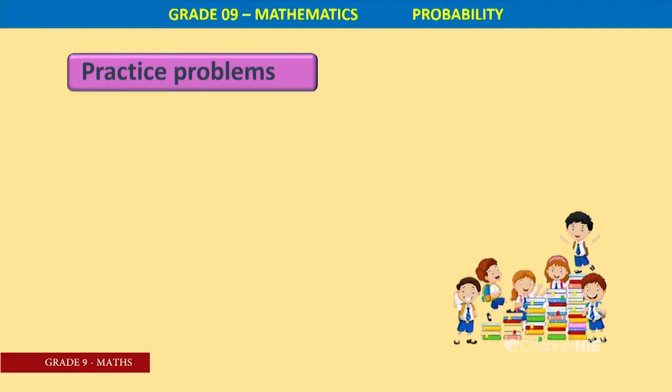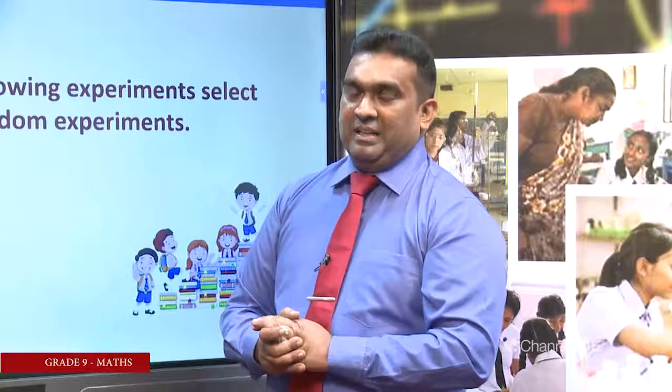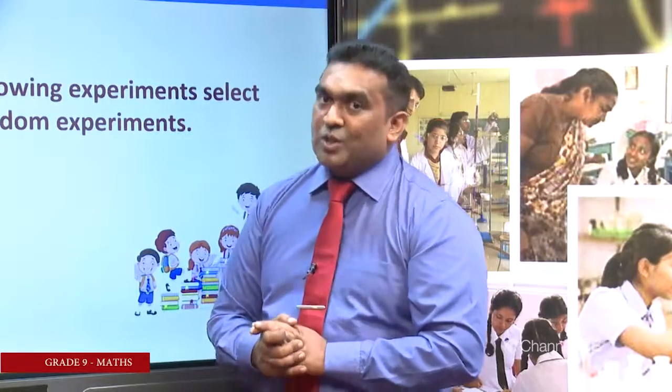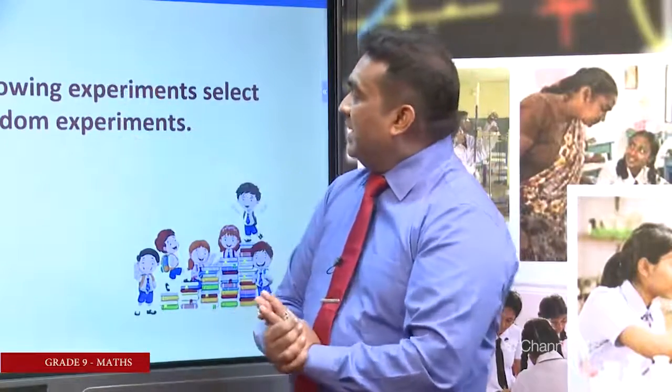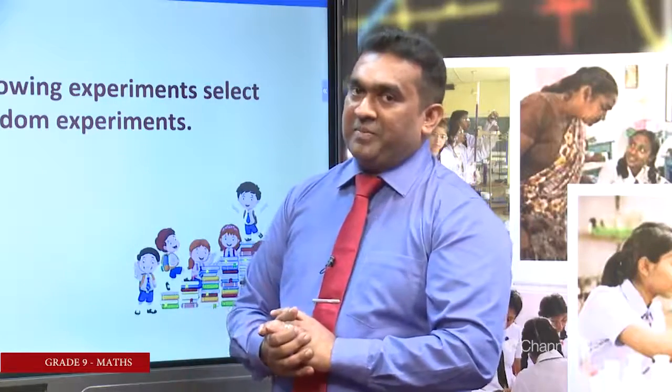Now, we are going to do some examples, practice problems. For each of the following experiments, select and write down the random experiments. In this part, you have to remember the properties of a random experiment. There are 4 properties of a random experiment. According to those properties, you can select random experiments out of the given experiments. Right, we will see.